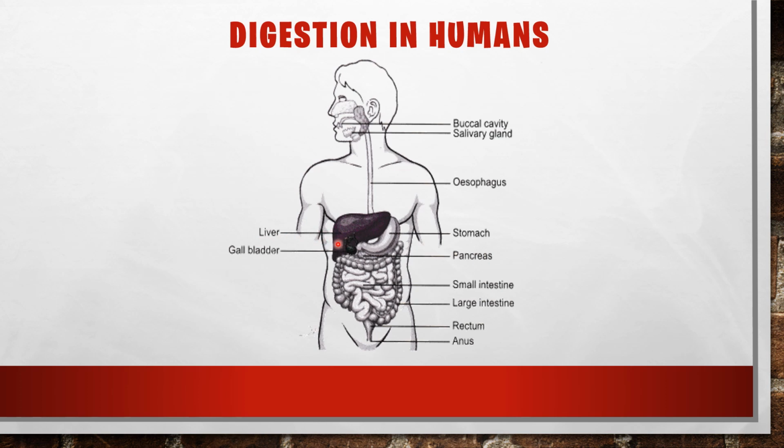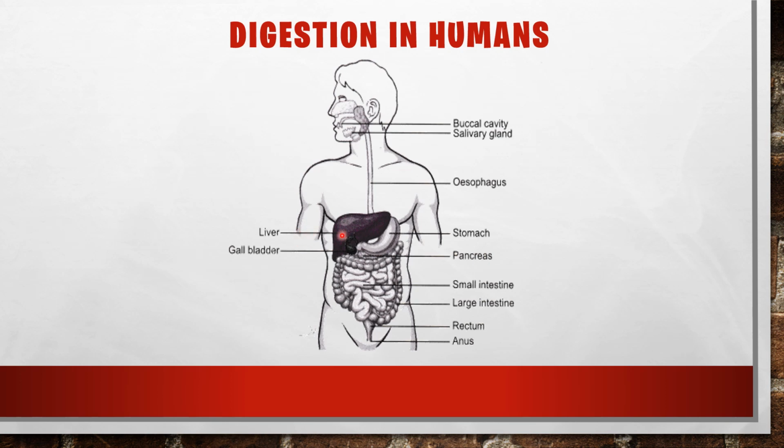The liver produces a digestive juice called bile juice, B-I-L-E, bile juice, and that juice helps the digestion process. The extra bile is stored by this gallbladder. You will learn all that in the next chapter. So what is the function of the gallbladder? It stores the extra bile produced by the liver.